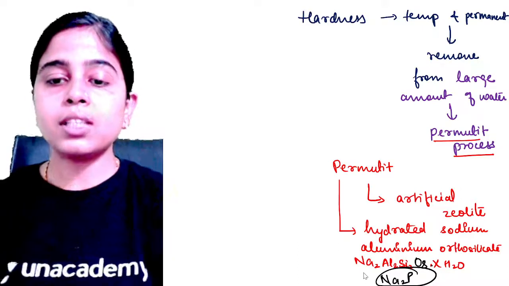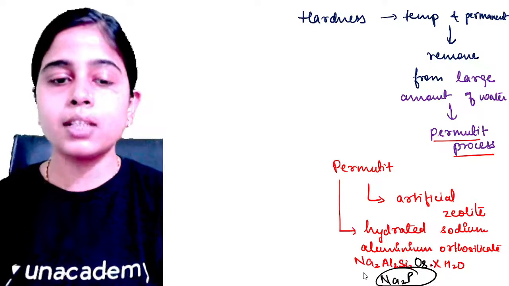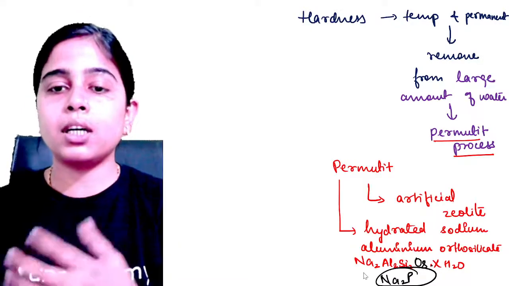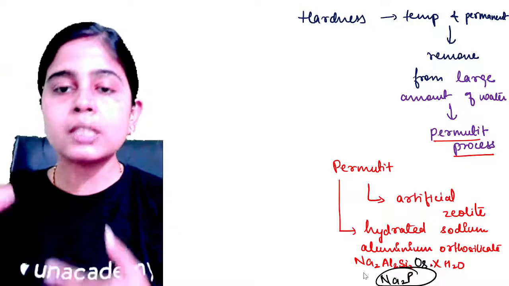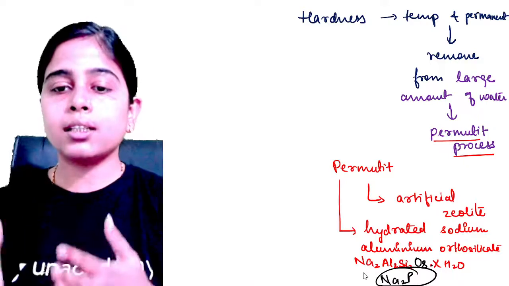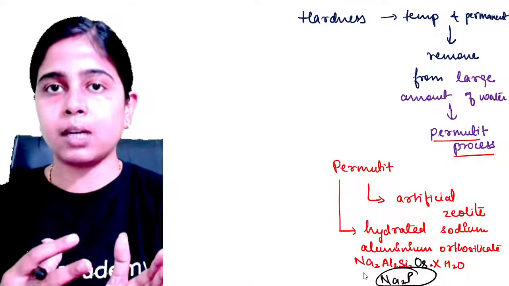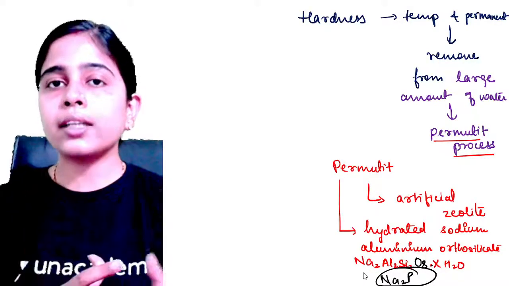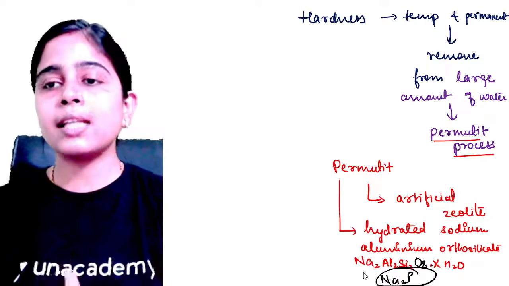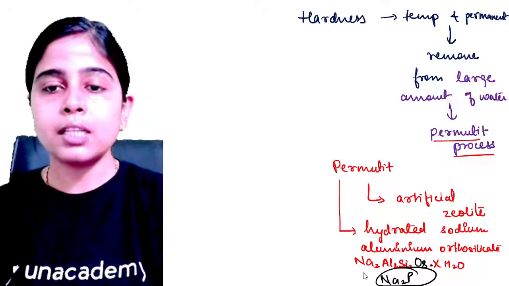Okay. So this is all the methods that we have. So what happens in this particular process? A tall cylinder is taken and we put permutit in that. When hard water is passed through that permutit, exchange of ions takes place. So the sodium comes out from the permutit compound and the calcium combines with the permutit, and hence your water becomes soft. Clear? So this is happening when you have this permutit.